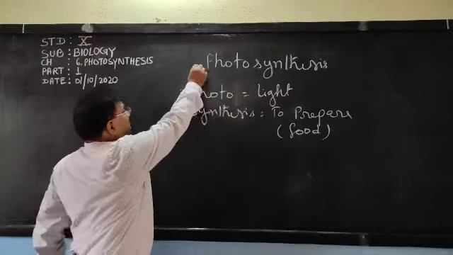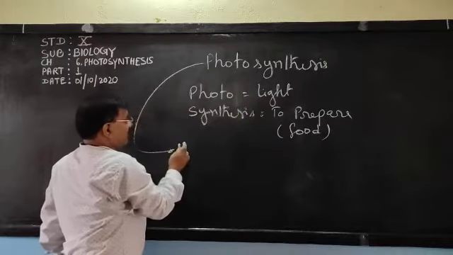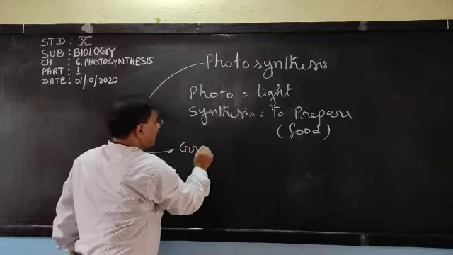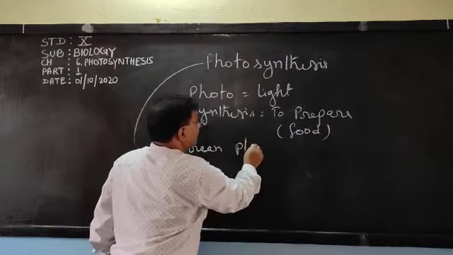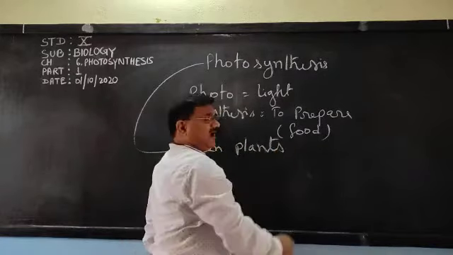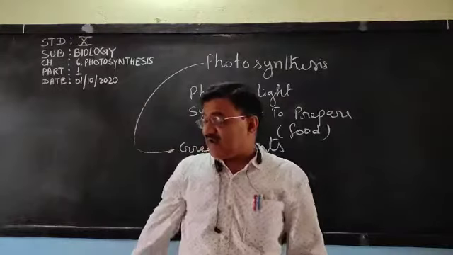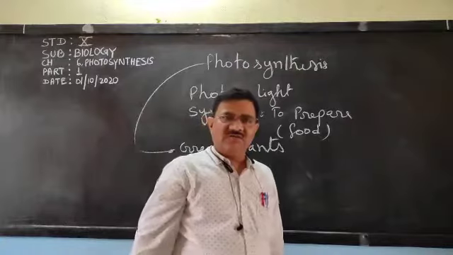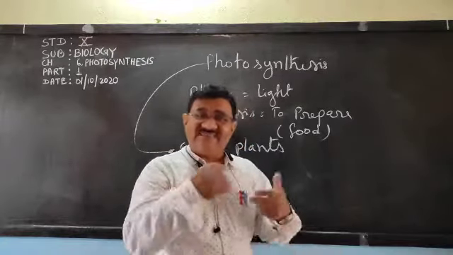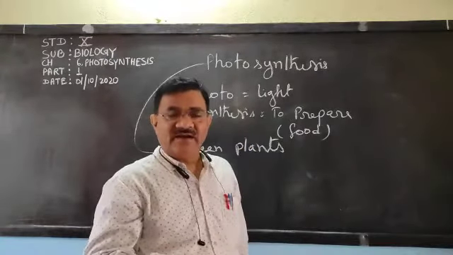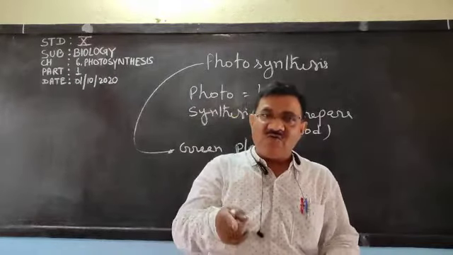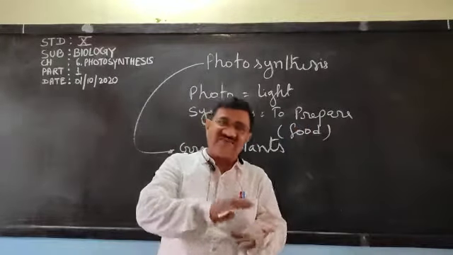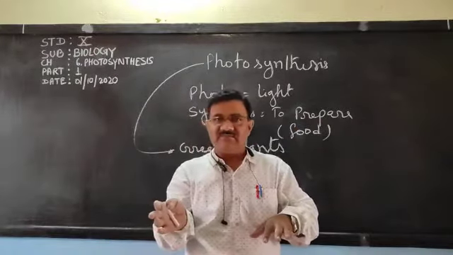Now, only green plants have got the capacity to prepare food. Plants other than green plants haven't got the capacity to prepare food. Now why? What is there in the green plant? Dear children, we have discussed the plant cell and animal cell.